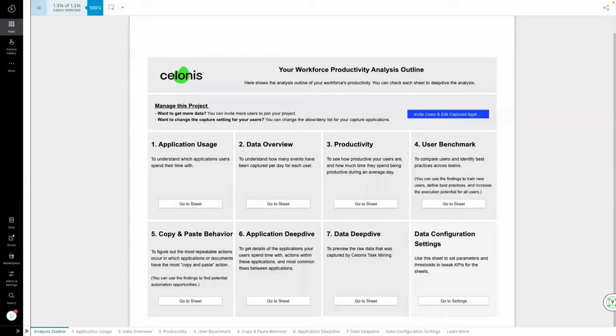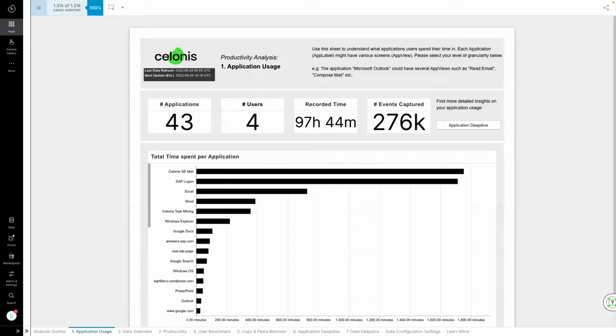David has a variety of pre-built out-of-the-box analyses available to him from the EMS, where he can start to see the data being visualized as it is collected from the accounting team desktops. As Celonis task mining continuously gathers data in real time from the desktops of the accounting team members, David can see the amount of time being spent between the applications over the week. The Celonis task mining agent has gathered information from 4 users, with almost 300,000 events being captured, such as clicks and scrolls. David is easily able to see the spread of time spent between the applications by the accounting team.